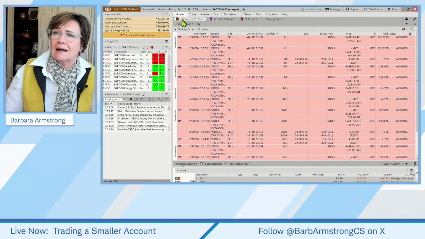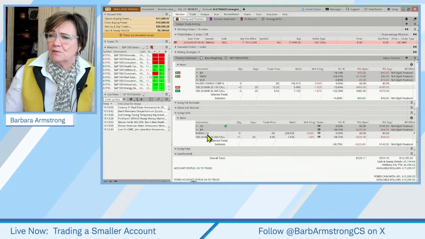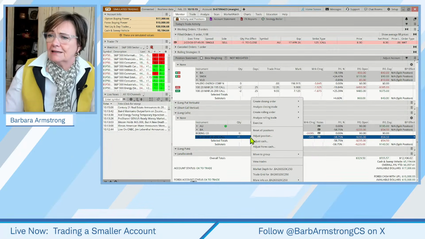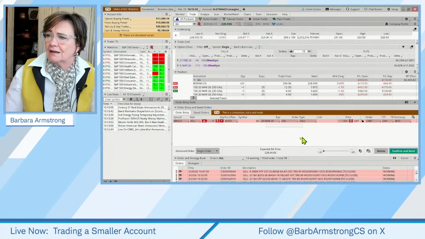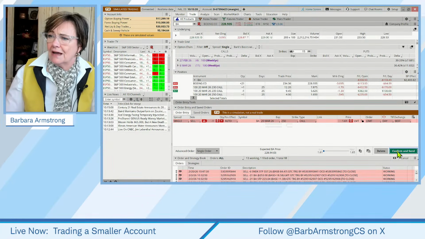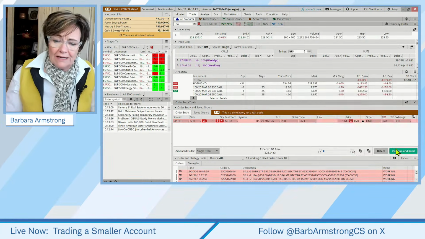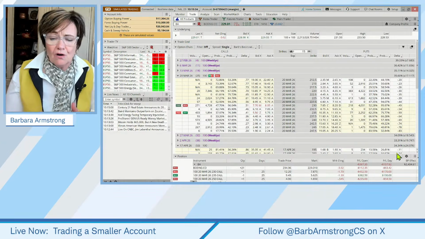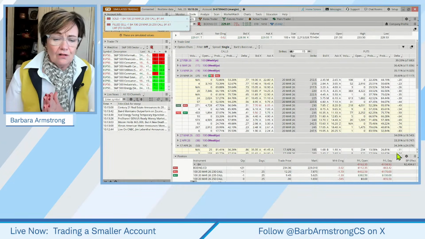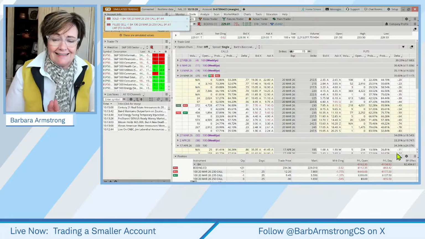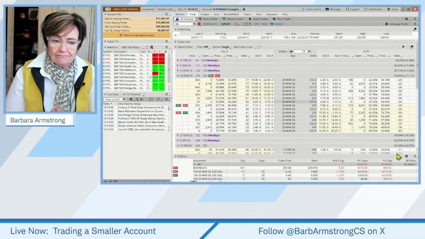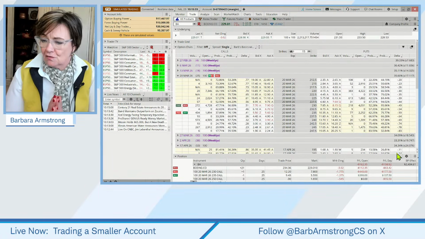And then when we come back down to this trade, we'll see that there is no exit in place, and we are going to right click and create a closing order, and we're going to cut bait on that. Now, I may not wait until Friday, so if tomorrow this continues to fall, we will exit the other two positions. Okay, so there's Boeing.